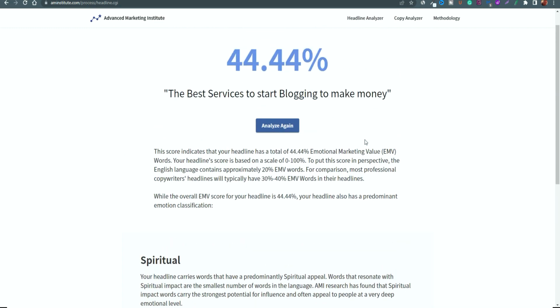So this is another really good platform to just analyze and really look at the headlines and titles that you're thinking of writing for your content. That will work alongside everything else that you're doing.